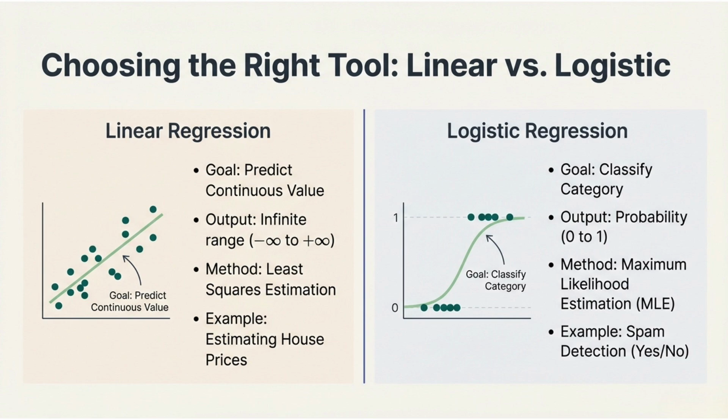Logistic regression is used when the goal is classification, such as spam detection. It outputs a probability between 0 and 1 and is typically trained using maximum likelihood estimation. So, the key difference is the type of output, continuous prediction versus probability based classification.